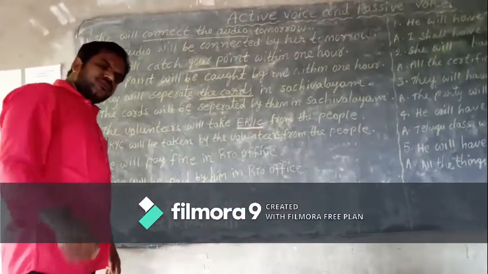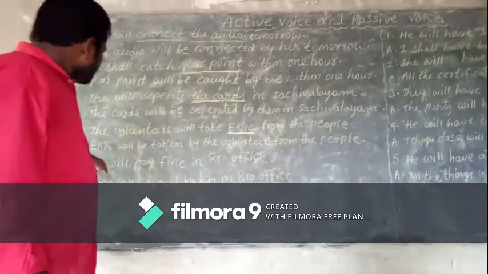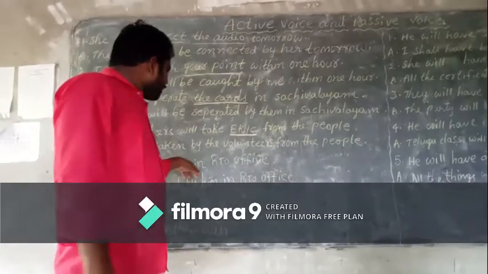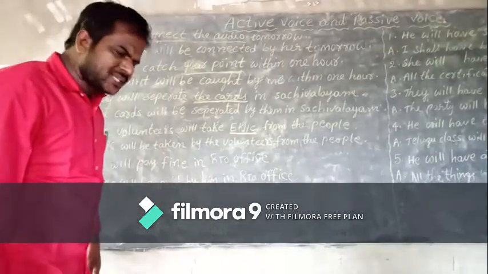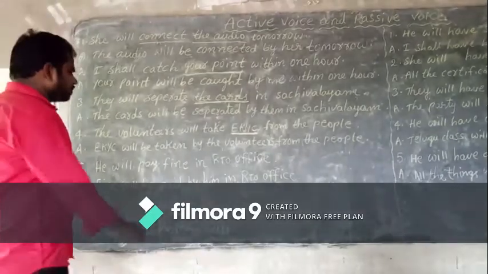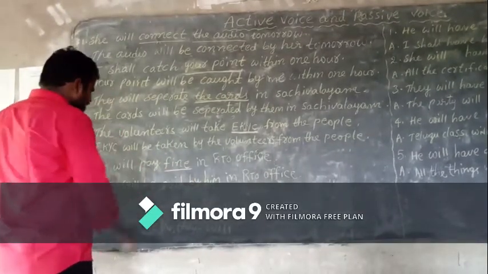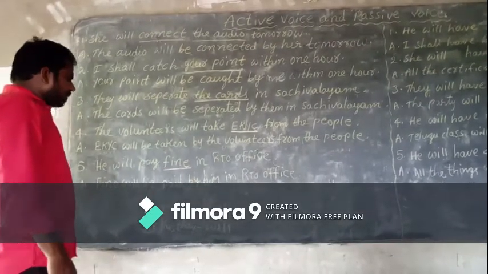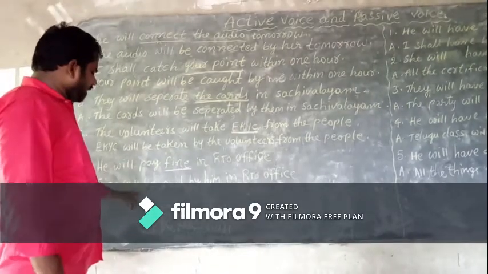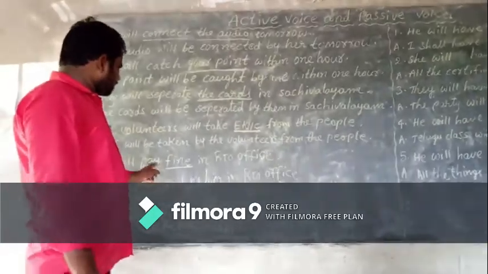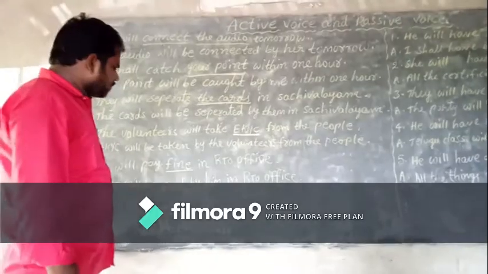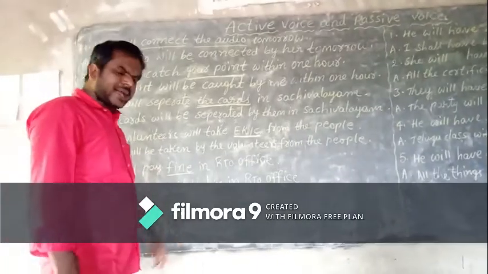Yes, children. Fifth example. He will pay fine in RTO office. First rule, object should be changed as a subject: fine. Decide the be form, will be. Third rule, change the verb into V3, paid. Fourth rule, add "by".